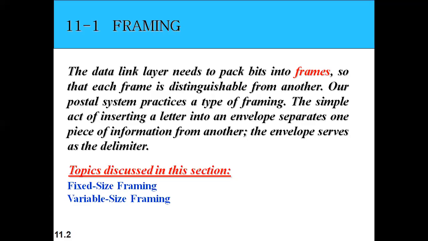those packets will be put within an envelope. In postal services, whenever we put our letter within an envelope, we write the receiver address on the front side and the sender address on the back side. Here also in the framing concept we follow the same strategy. We put all these packets into frames, which is some kind of envelope.